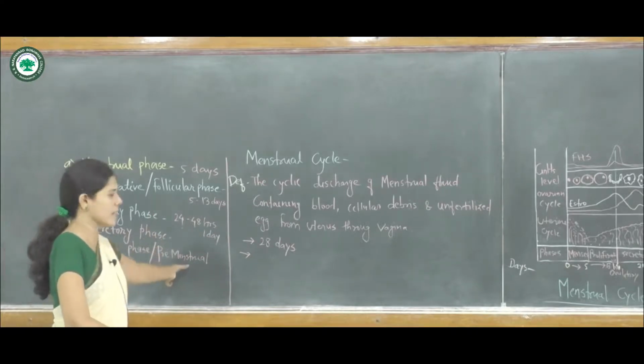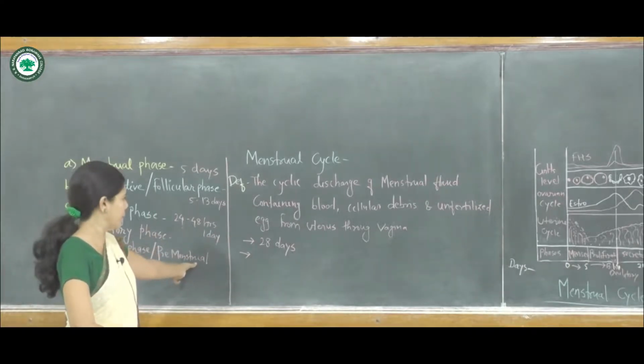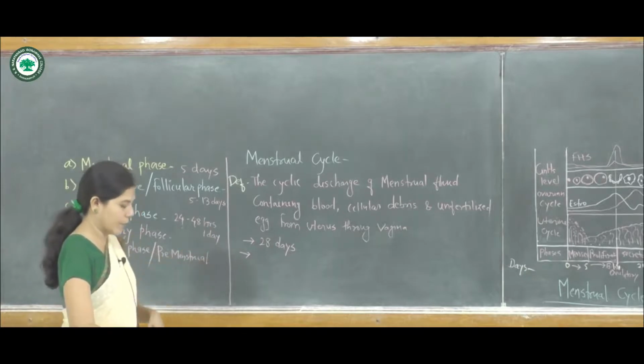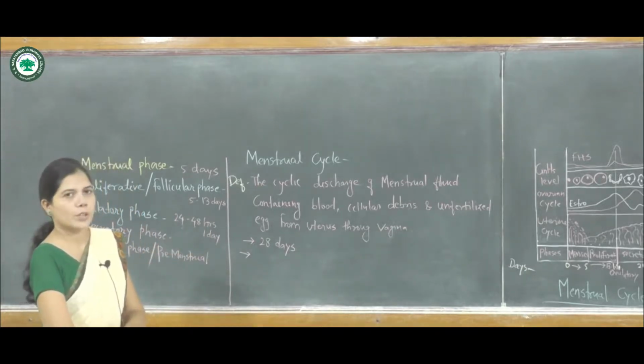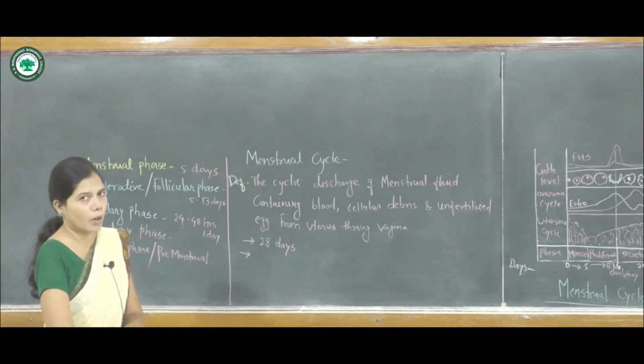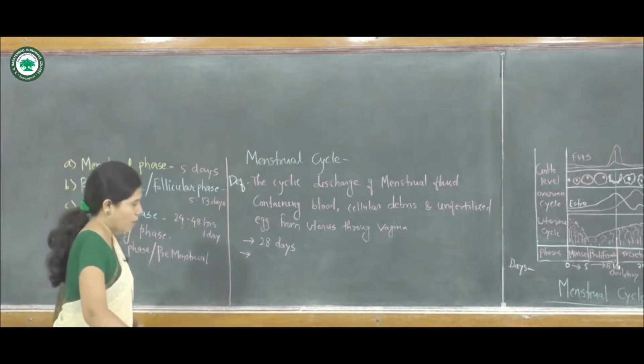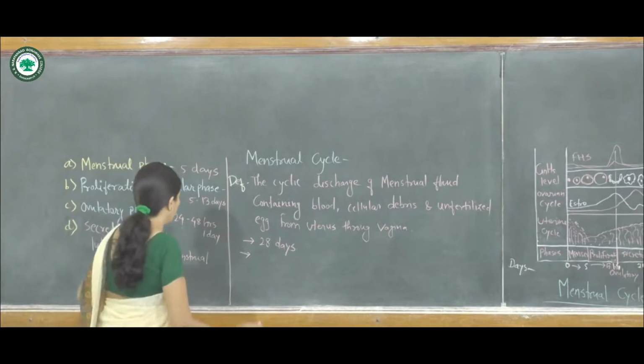That's why it is known as the premenstrual phase. The duration of the luteal phase, or secretory phase, is longer, from the 14th day to